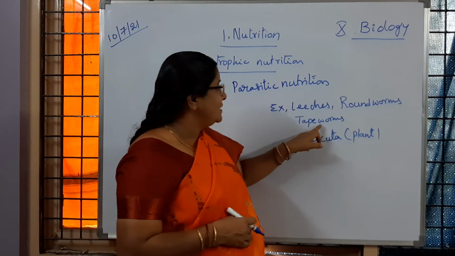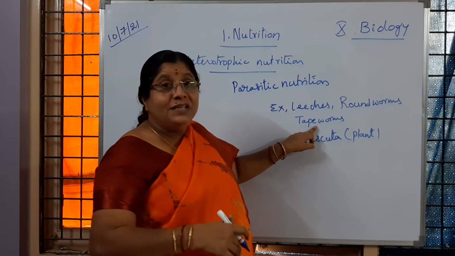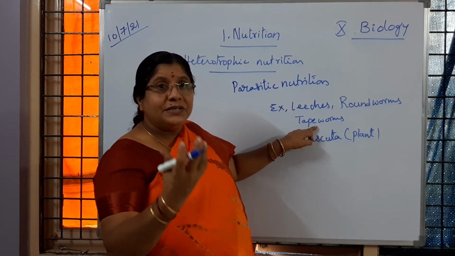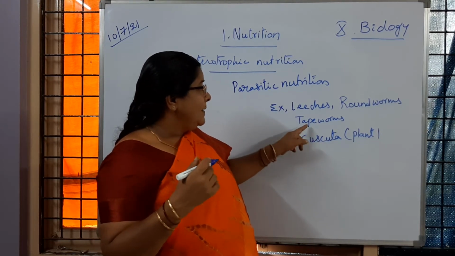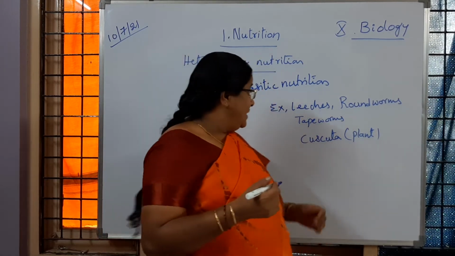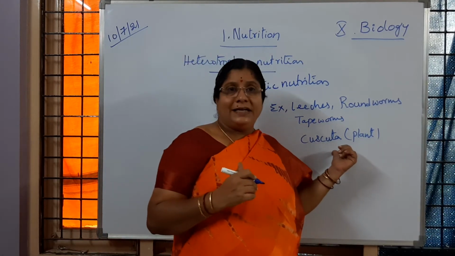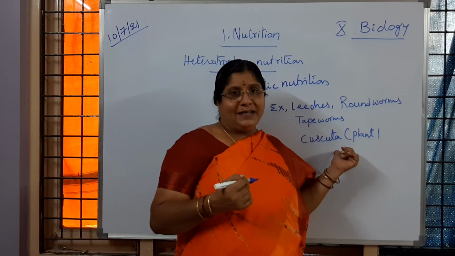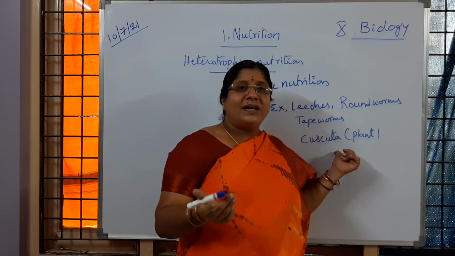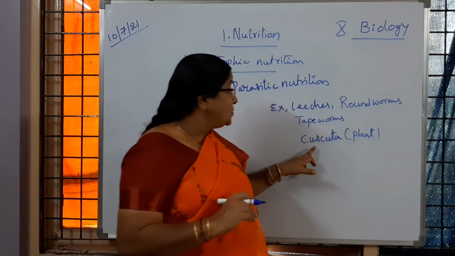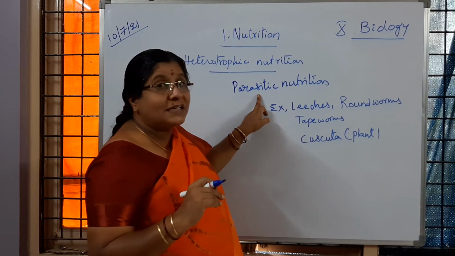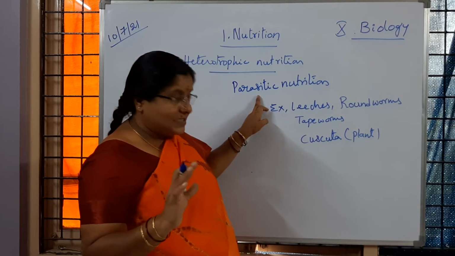Whereas roundworms and tapeworms live in the intestines of human beings and other animals, and they get the nourishment, causing harm to the host organism. Whereas cuscuta is a plant. It also depends on other plants for its survival. So cuscuta is the plant species which comes under parasitic nutrition. How, that we will discuss later.